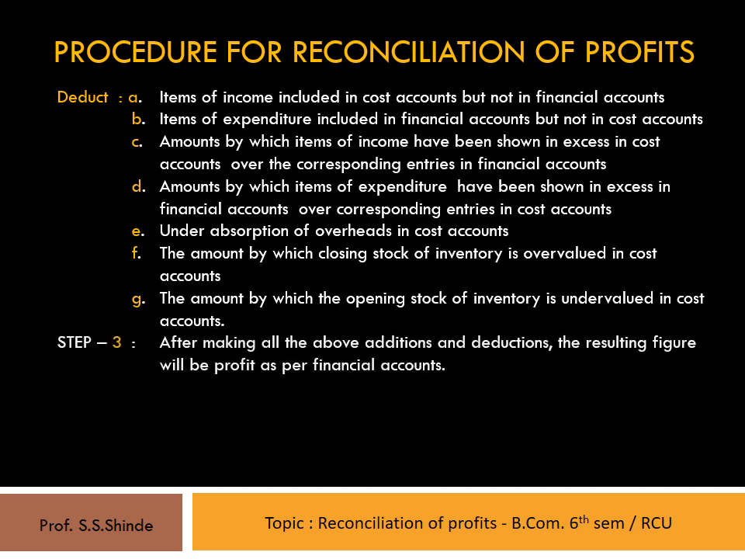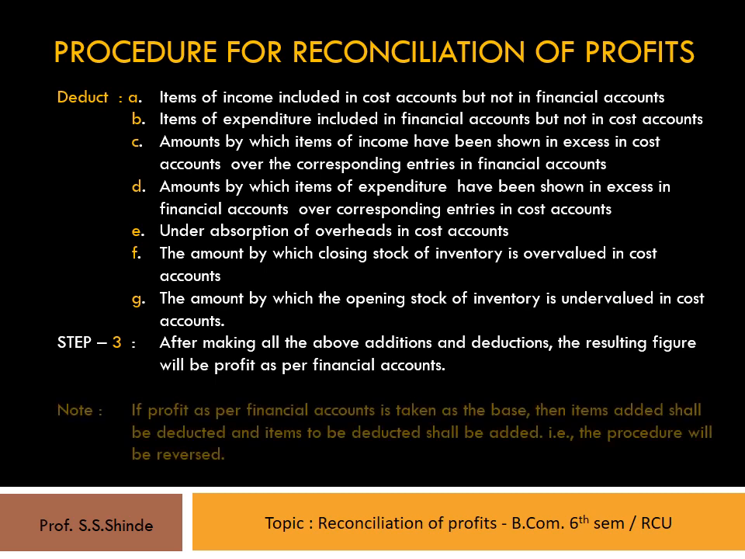Now, once these items are added and deducted, the third step comes up. That is, after making all the above additions and deductions, the resulting figure will be profit as per financial accounts. Now, the student should note one thing, that if profit as per financial accounts is taken as the base, then the items added in the above situation shall be deducted, and the items to be deducted shall be added. That is, the procedure will be reversed.